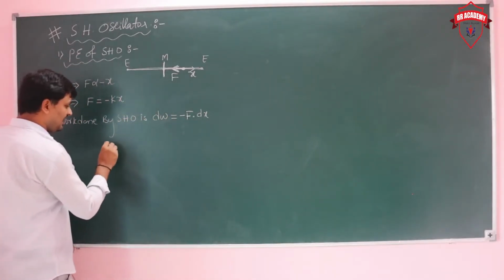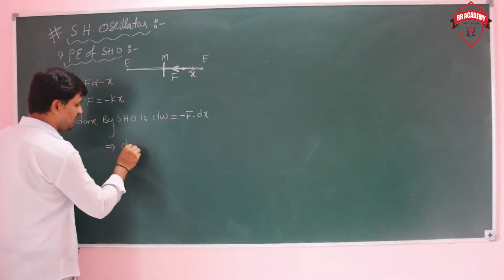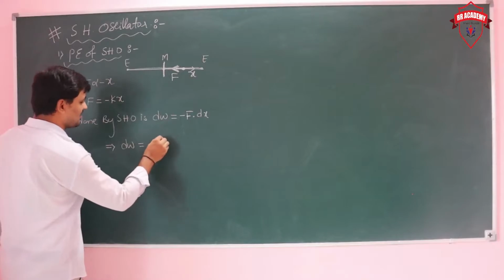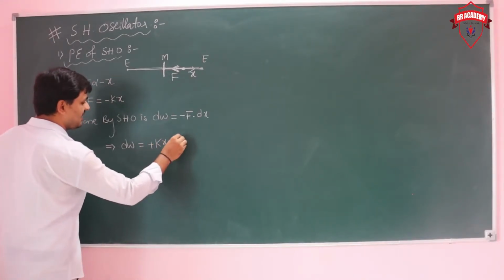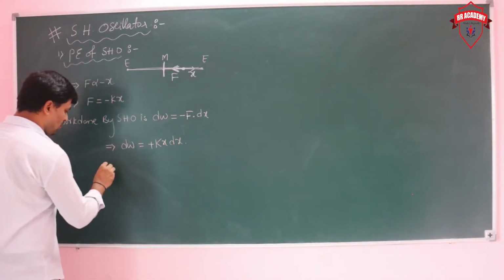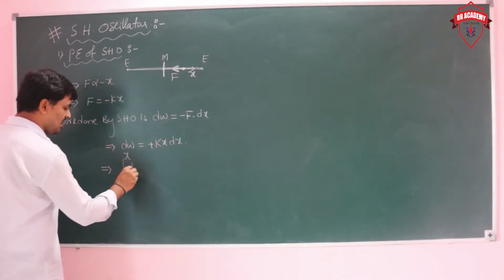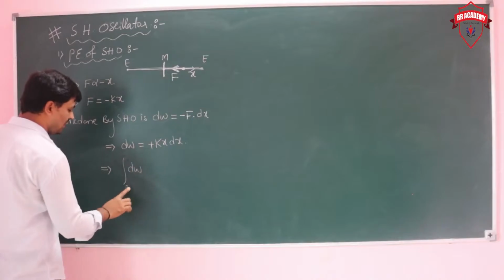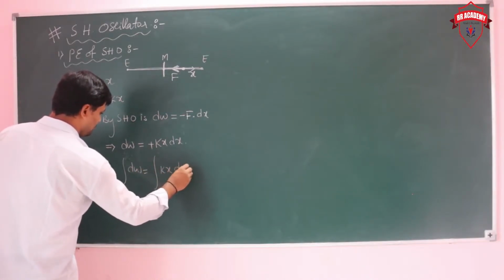Now put the value of F there: dW equals minus Kx times minus dx, which is plus Kx dx. To get the total work done from one position to another, for example from 0 to x, we integrate dW from 0 to x.